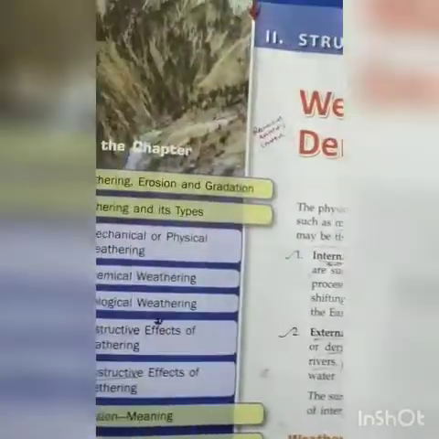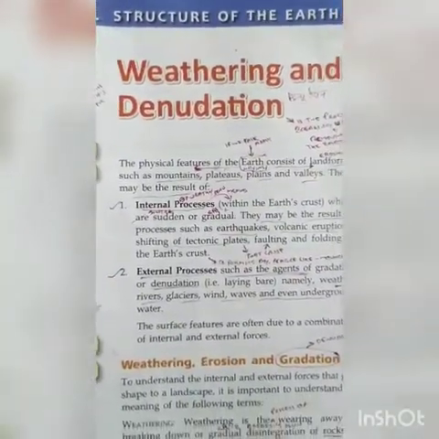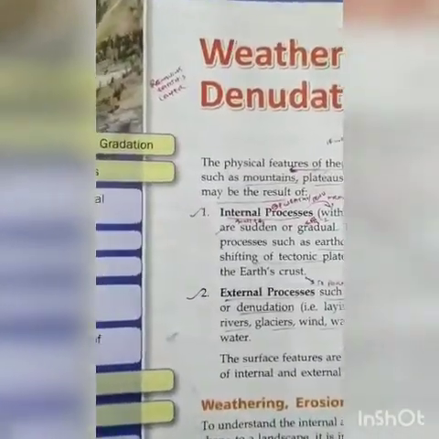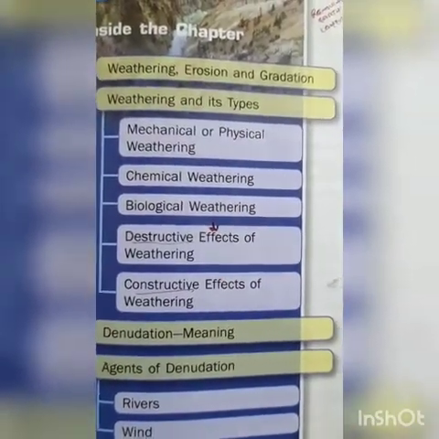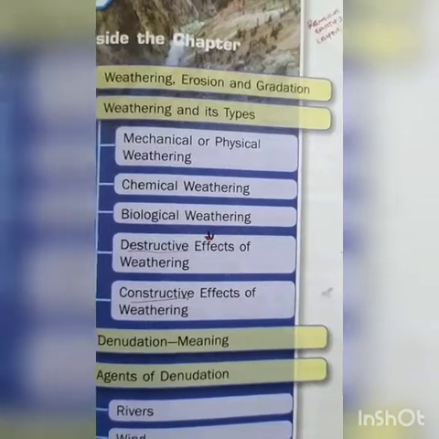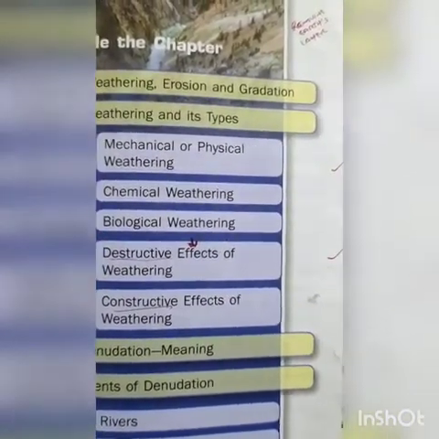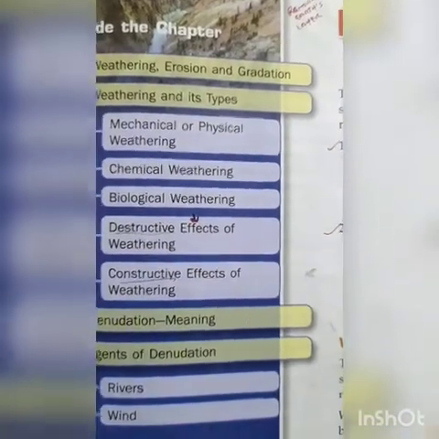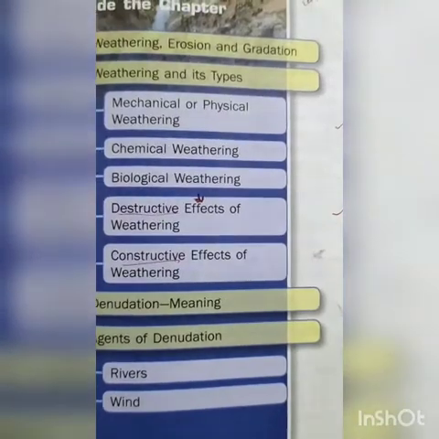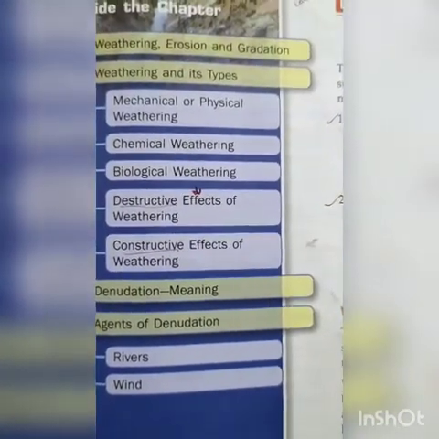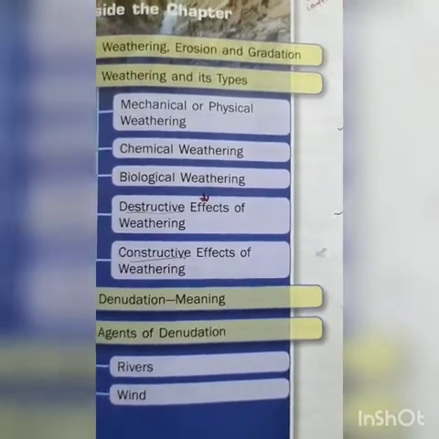That is chapter number 9. The chapter is Weathering and Denudation. So what are we going to cover through this chapter? That is weathering, erosion, gradation, and weathering types. If we talk about mechanical weathering, chemical weathering, biological weathering, and also the effects of weathering, destructive and constructive, and what is the meaning of denudation, and the agents of denudation like river and wind. We'll cover all these things during the chapter content and explanation.